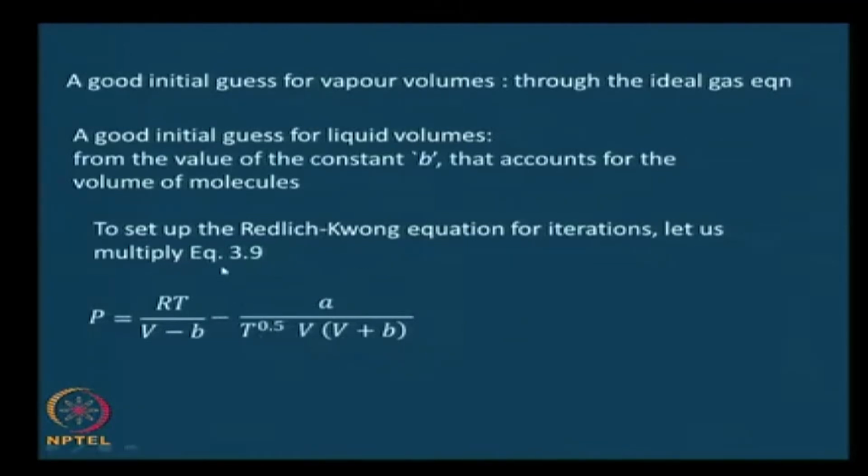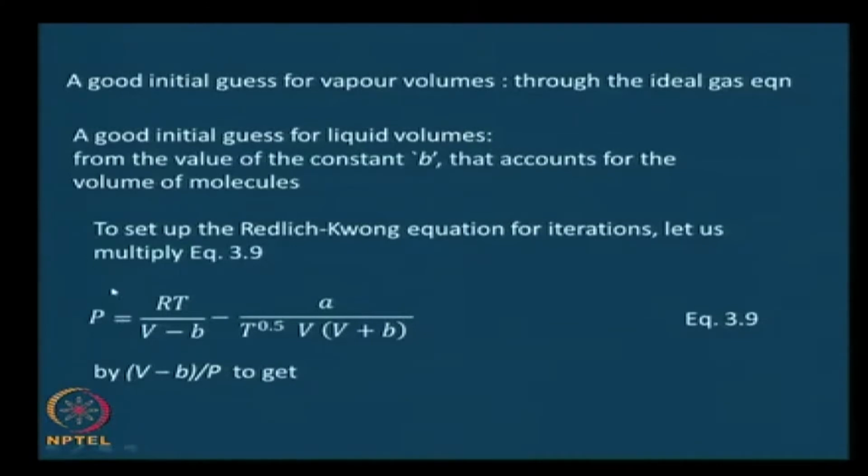This is equation 3.9, the Redlich-Kwong equation. We will multiply both sides by V minus b by P. Note, we need to have V on this side as well as V on this side for an iterative solution. The iterative solution becomes necessary because of the cubic nature of the equation.